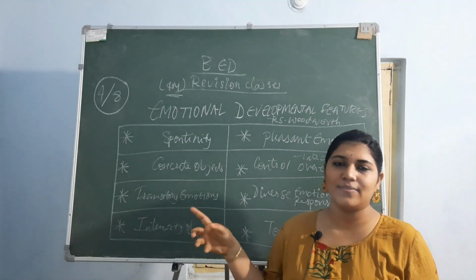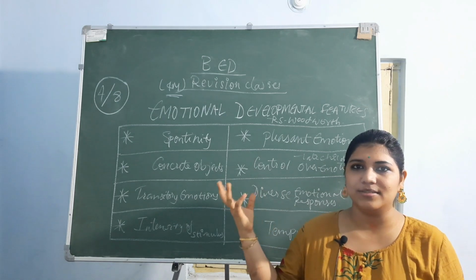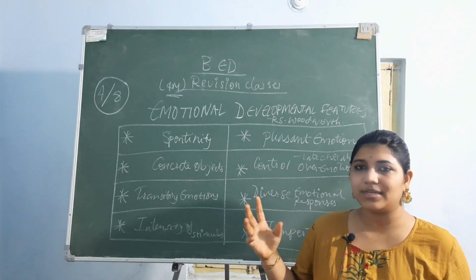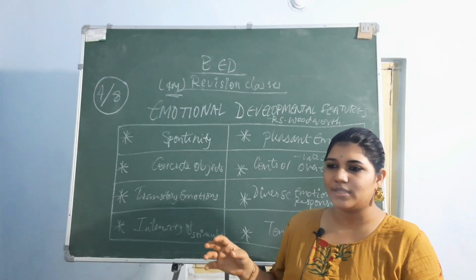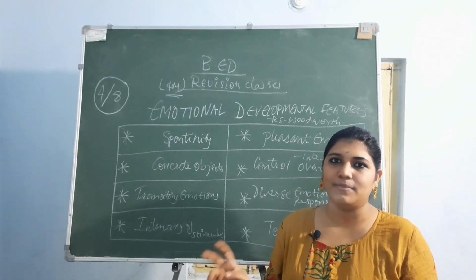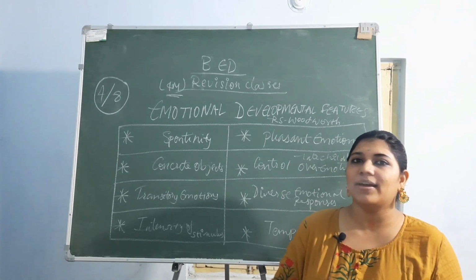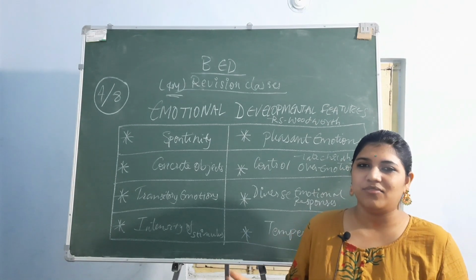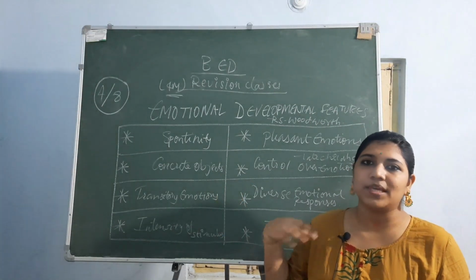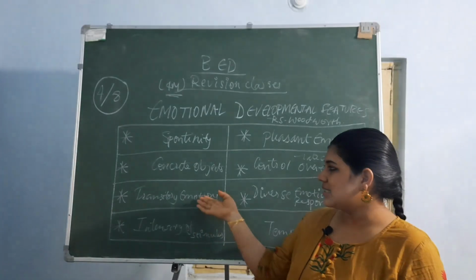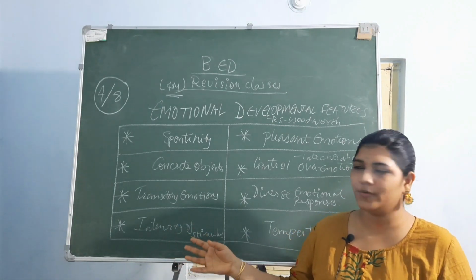And transitory emotions, like we say mood swings, right? Suddenly they go from jealousy to happiness. Like whenever we get toys for the children at the house, they don't like the toys which they got, but they like the toys which their brother or sister got, and they will be fighting for that: why didn't you get me this, why did you get this thing? They don't want what they get, but they expect something else, and suddenly they start smiling, suddenly they go into some other way of emotion.